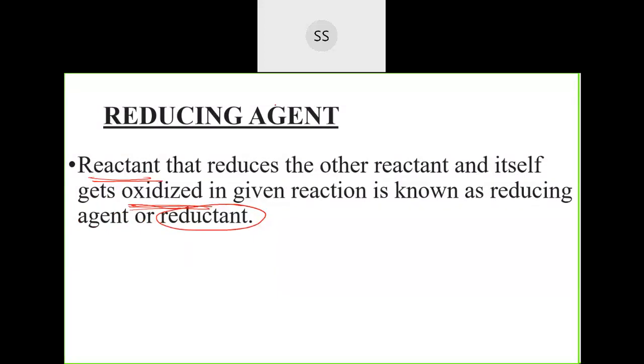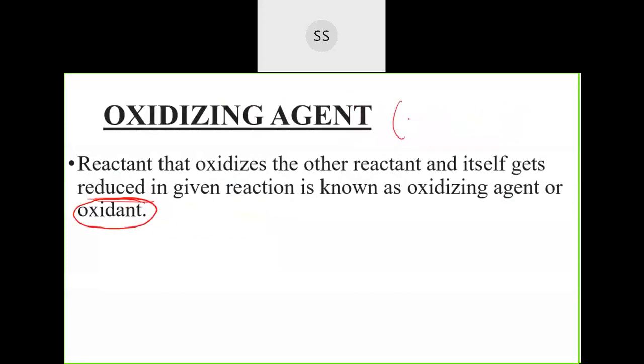You can write one more thing here in the bracket. See, reducing agents, what they actually do is they donate the electron. These are donors. So they are donors of the electrons, the ones who will be giving. So they are reducing agents. And therefore, oxidizing agents, you can write, they are acceptors of electrons.